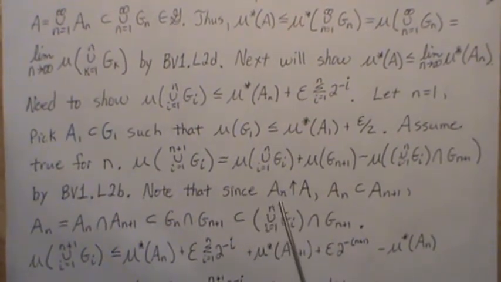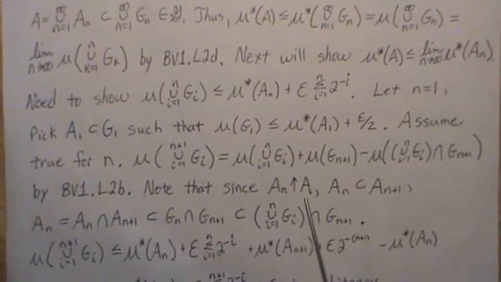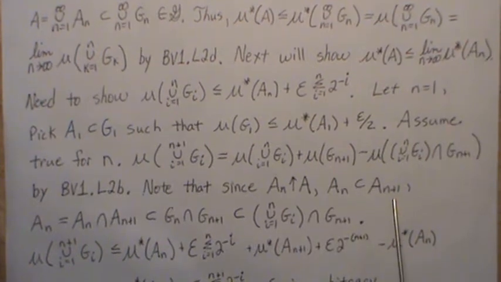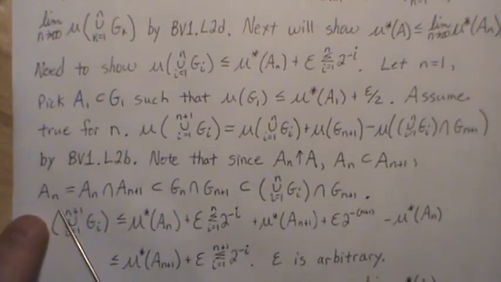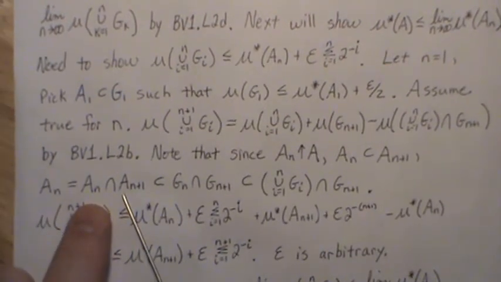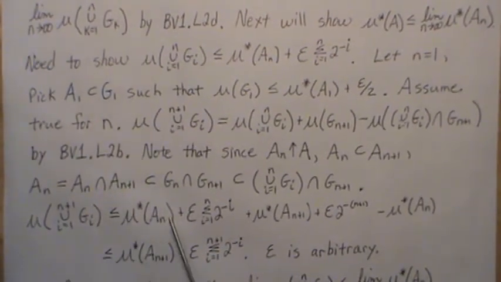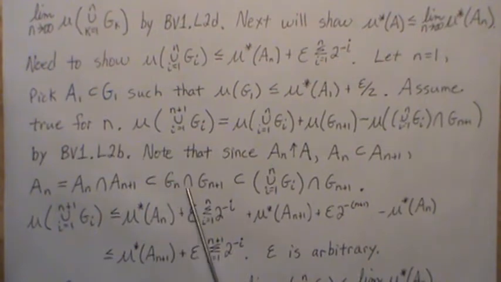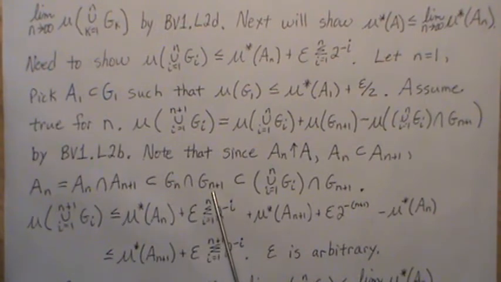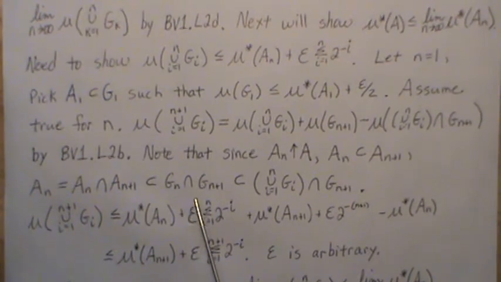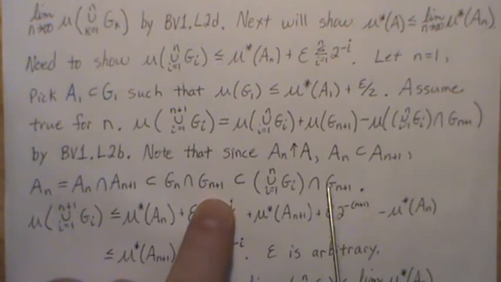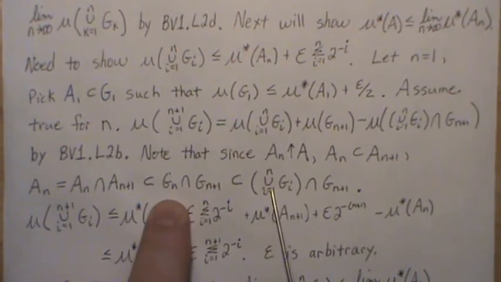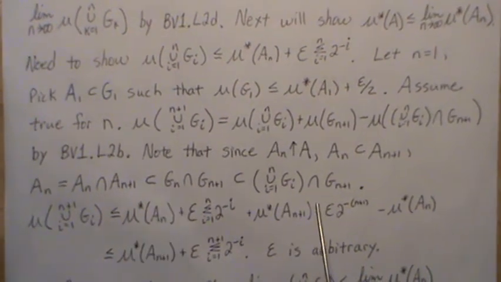Now note that since A_n is increasing to A, that means A_n is a subset of A_{n+1}. That means A_n is equal to this intersection, which is a subset of G_n intersect G_{n+1}, because these are covers for those, so this has to be bigger. But that's a subset of this, right? If we intersect or union all these sets.